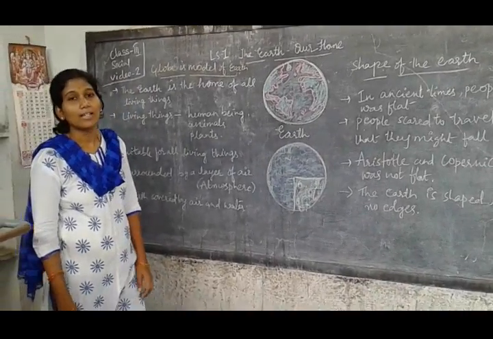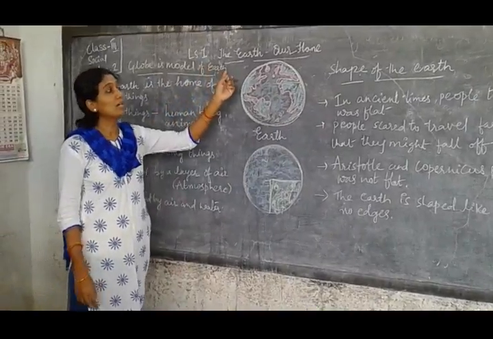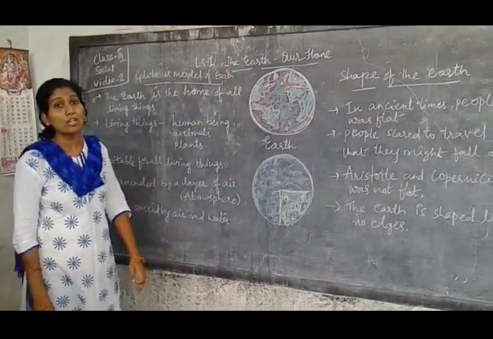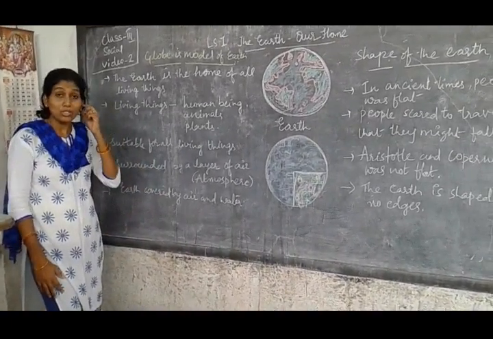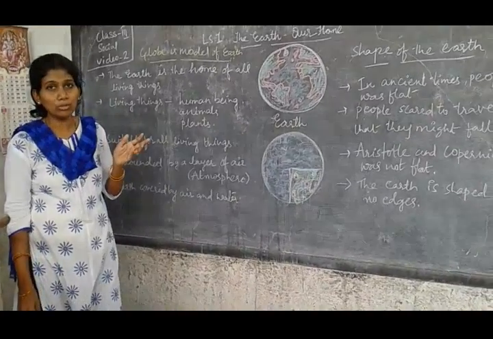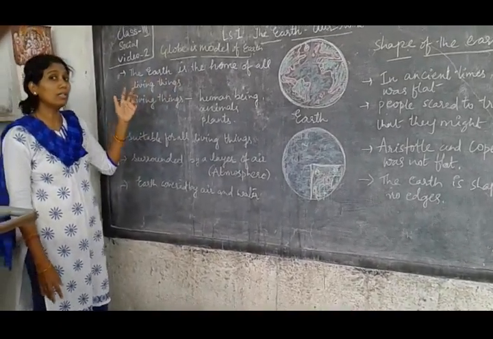Good morning, children. Yesterday we learned about the first lesson, Earth, our moon. So now we will come to the main topic, that is Earth. We learned about the sun and moon. Now this is about Earth. How does the Earth look?